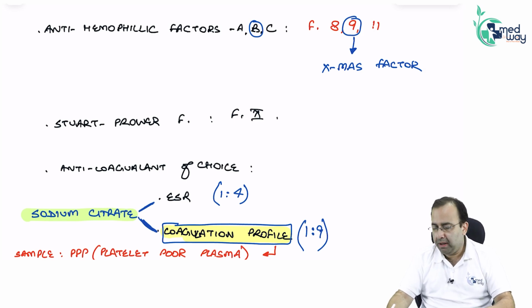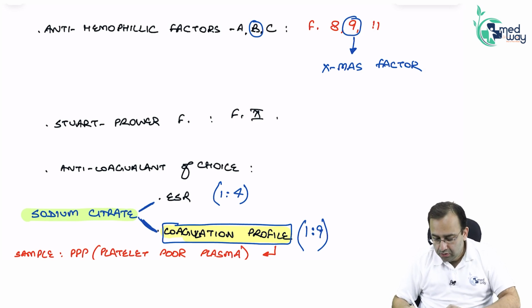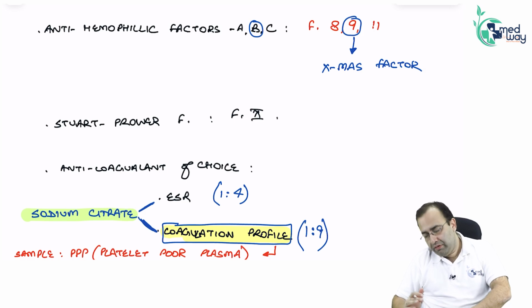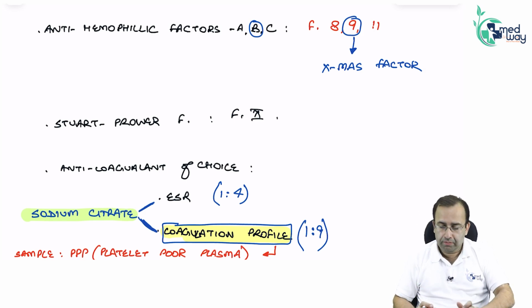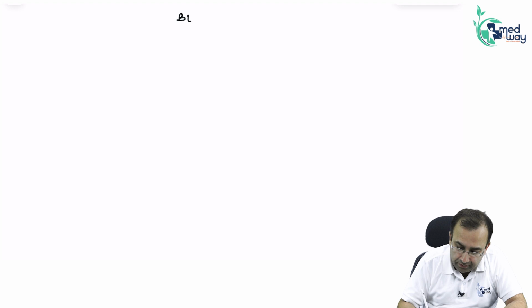Next point, okay, agreed. So this gets us to our next and a very important topic, that is bleeding.